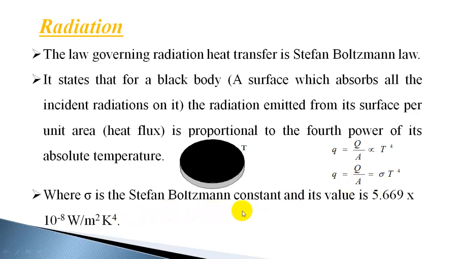The value of the Stefan-Boltzmann constant is 5.669 into 10 raised to minus 8 watts per meter square Kelvin to the power of 4. So the Stefan-Boltzmann law is applicable only for a black body. So you can find out the heat flux from a black body by applying the Stefan-Boltzmann law, as heat flux is equal to sigma T to the power of 4.